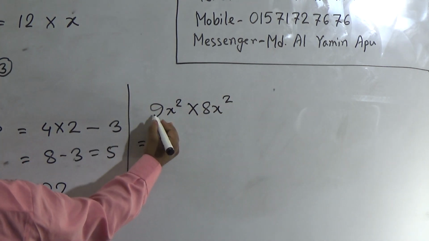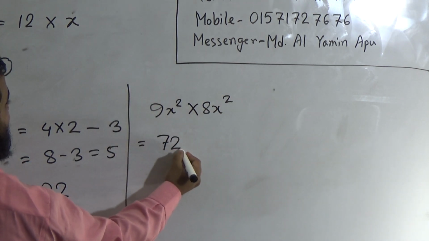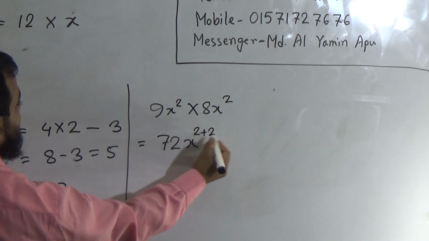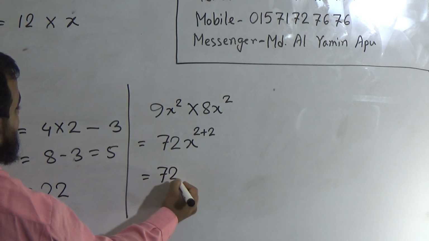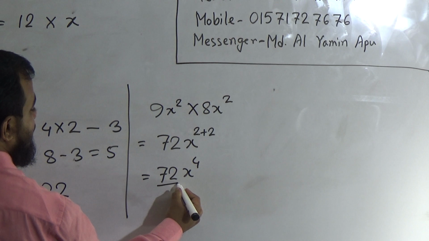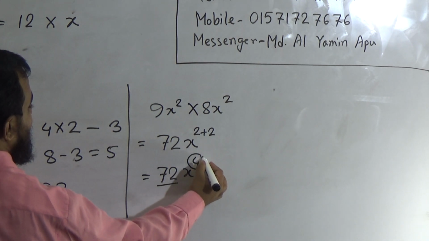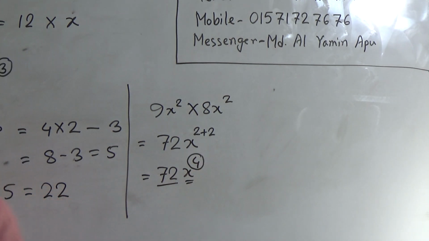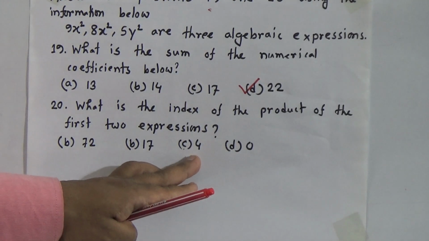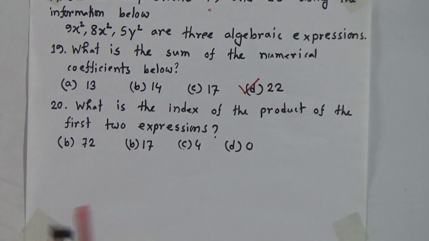This product will be 9 eights are 72, x to the power 2 plus 2. Index will be added: 72 x to the power 4. That means our coefficient is 72, our index is 4 and our base is x. So index is 4. Okay. What is the index of the product of the first two expressions? First two expressions product index is 4 and our answer will be C.